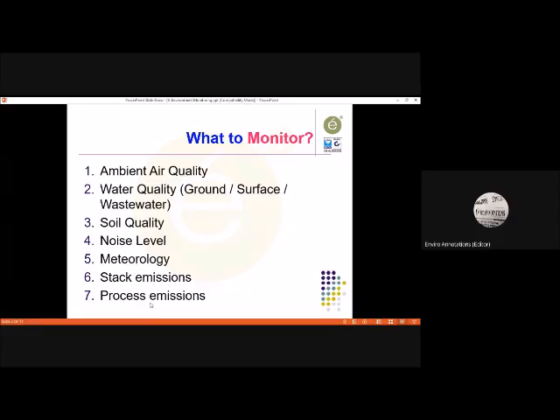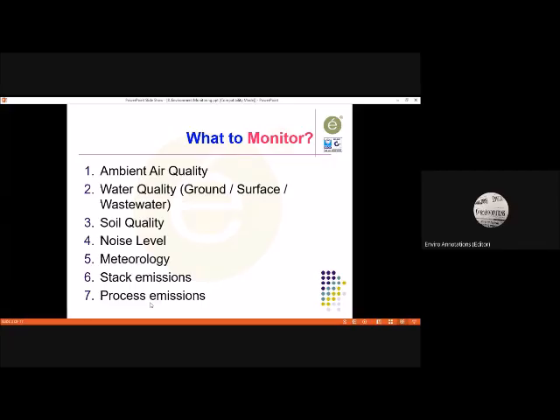Stack emissions are always from your chimneys, the stacks. It can be from a boiler, it can be from a scrubber, it can be from a paint booth, it can be from DG sets, any kind of sources. So there could be a stack emission from all these sources, which is required to be monitored.